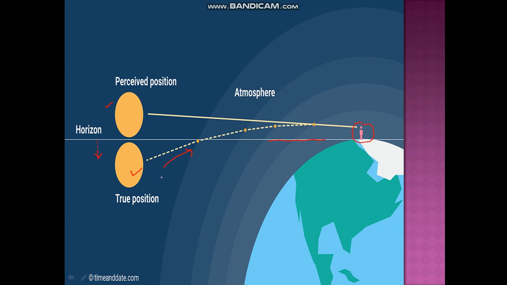So, children, early in the morning, if this is the position of the sun, you should not be able to see it because it is below the horizon line. But since the light is traveling from rarer to denser medium, and when it reaches this person, it appears to come from here. So obviously you are able to see the sun even though it has not come up